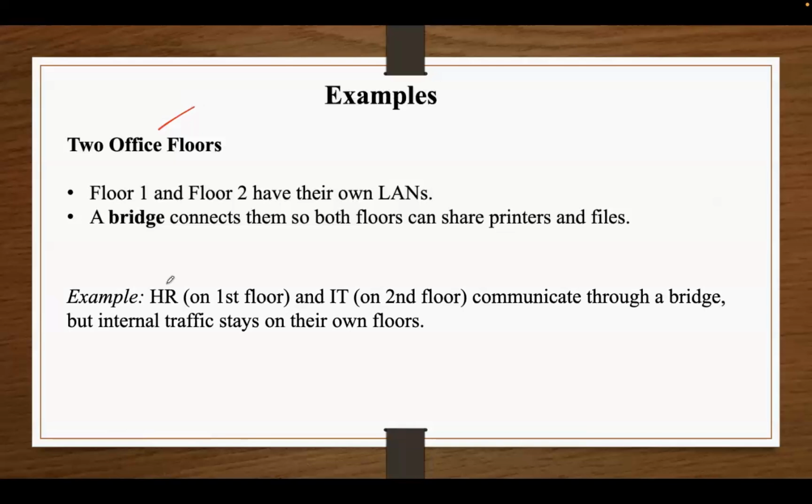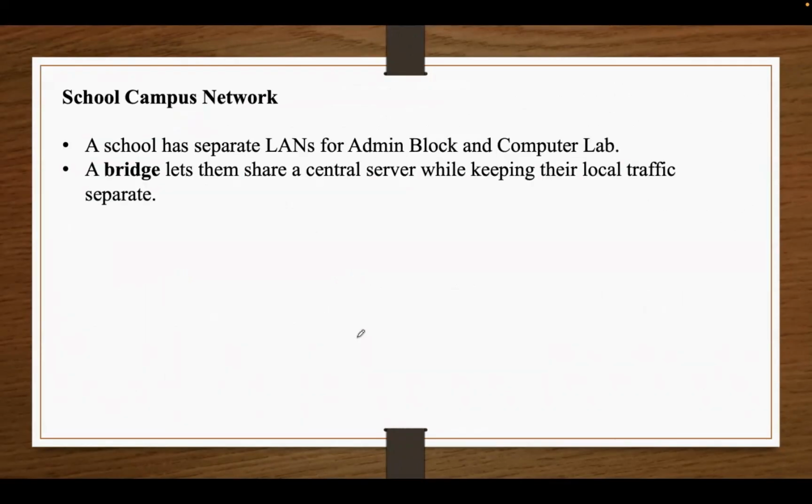Say suppose HR department is on the first floor and IT department on the second floor. Here HR department has its own LAN. Similarly, IT department has its LAN. With this bridge, HR and IT can communicate whenever it is required. Say both of them want to share the reports. Then that communication is possible with the help of this bridge. But internal traffic stays local to each floor. Say HR's internal traffic stays on floor 1 and IT's internal traffic stays on floor 2.